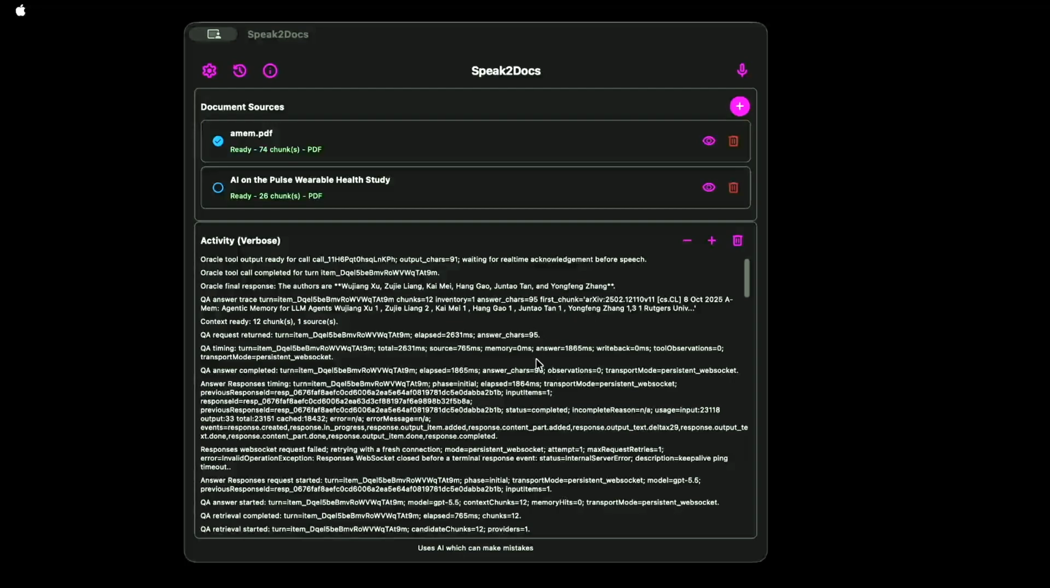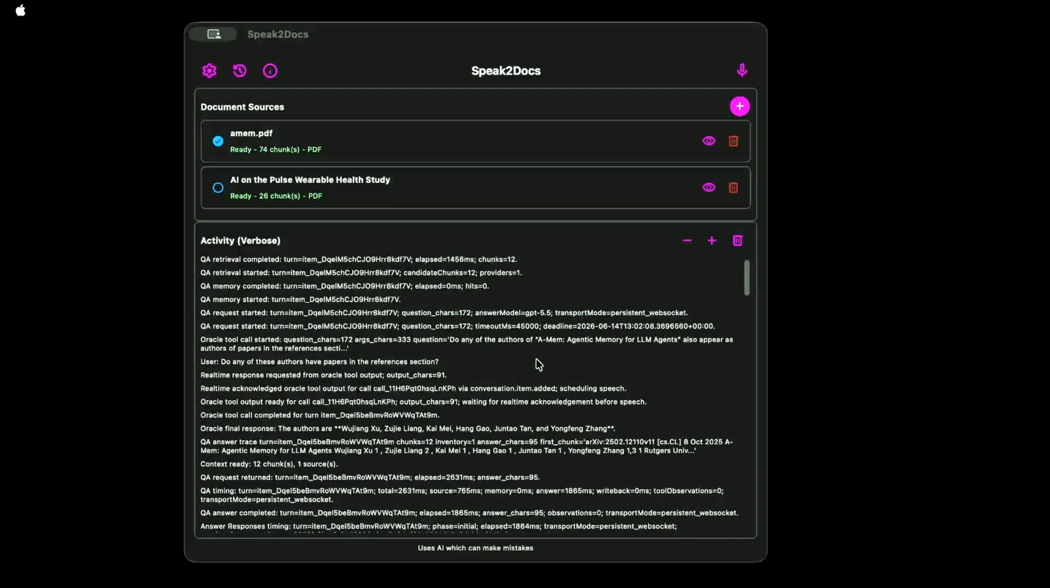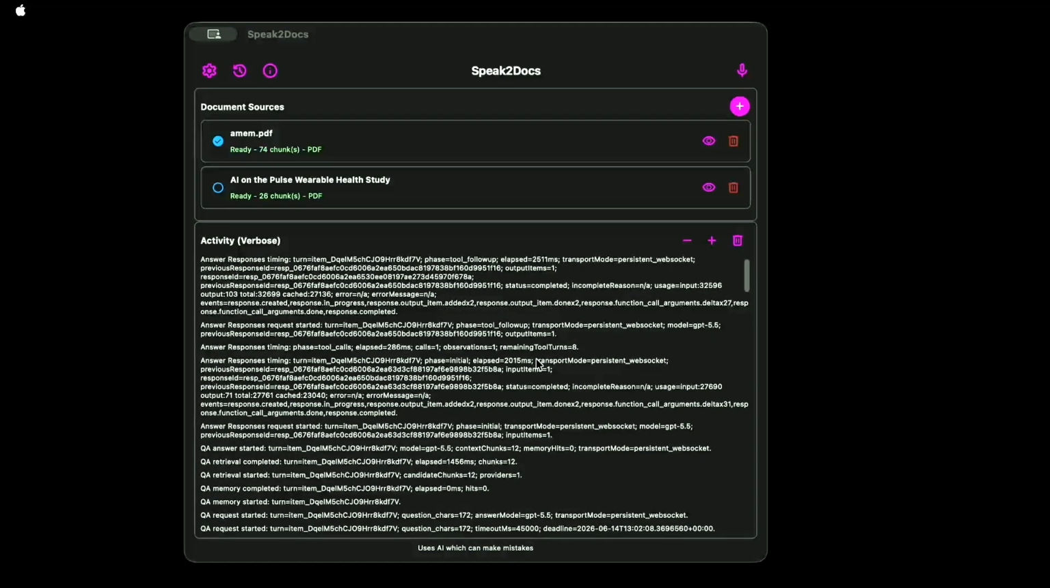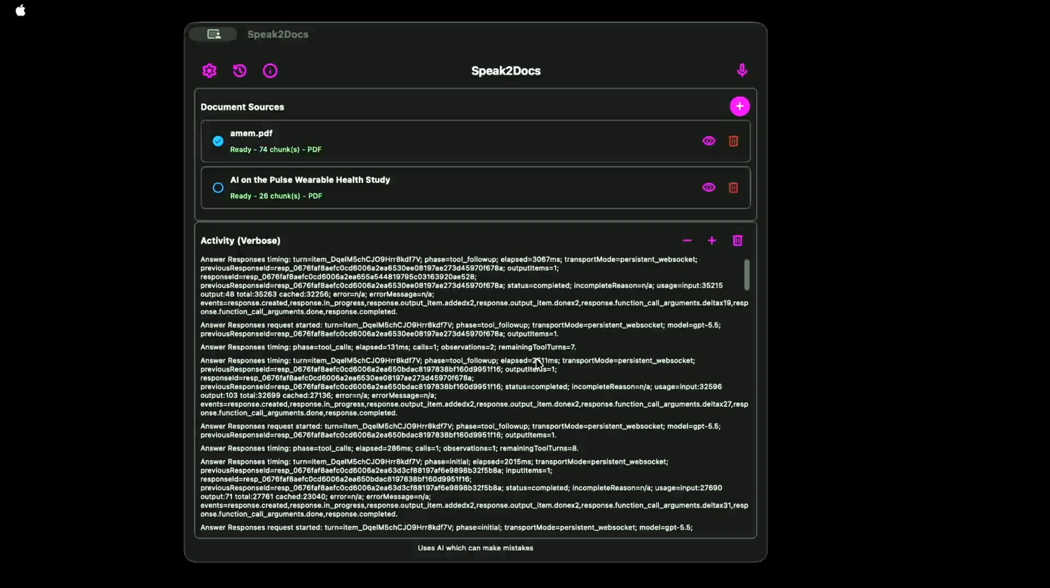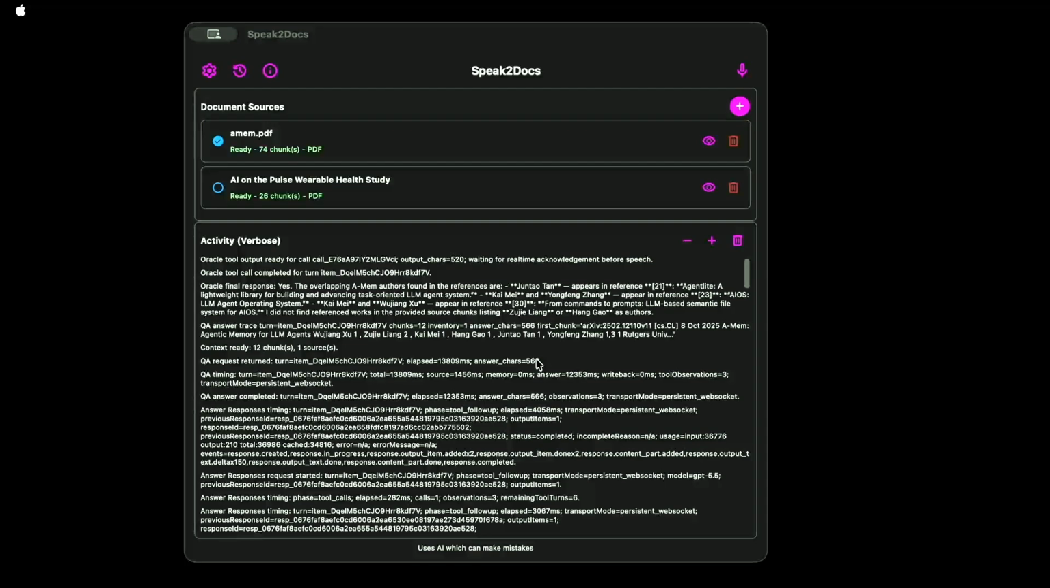Do any of these authors have papers in the references section? Let me scan the references for any matching author names. Yes, the overlapping AMEM authors found in the references are Juntao Tan, who appears in reference 21, AgentLite, a lightweight library for building and advancing task-oriented LLM agent systems. Kai Mei and Yongfeng Zhang appear in reference 23, AIOS, LLM agent operating system.